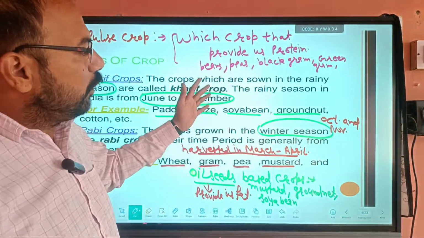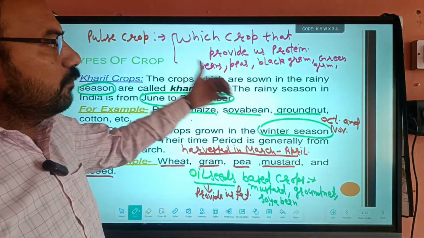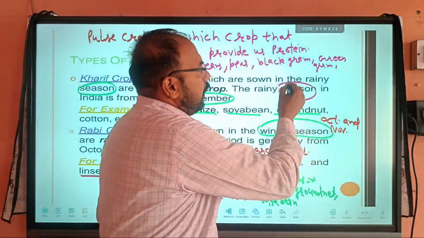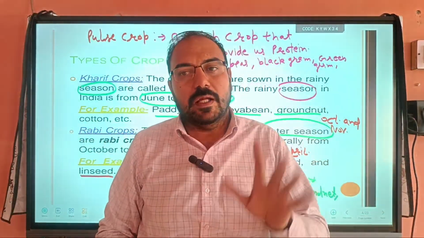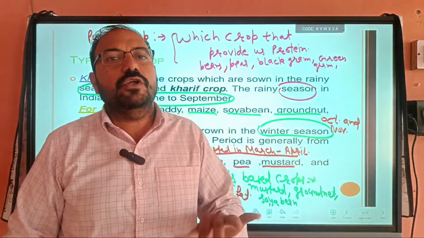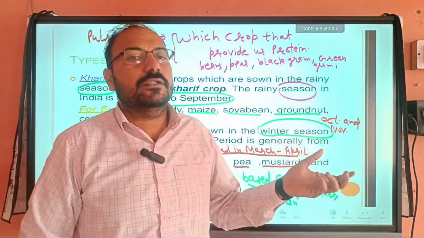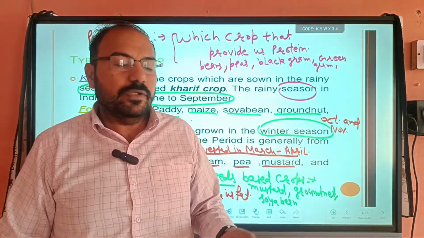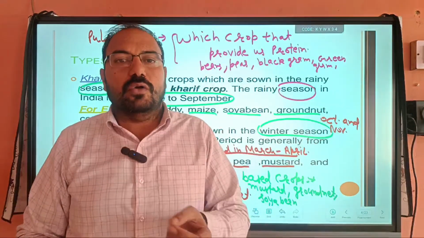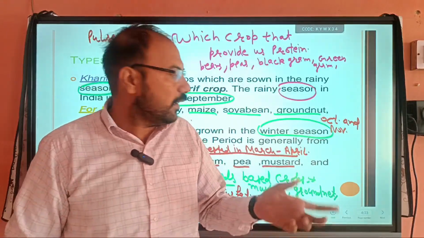So basically you can divide these crops based on the season into two types, and on the basis of the nutrients into four types. So basically what are nutrients? Nutrients are substances required by the body, and they help in the growth and maintaining the function of the body.